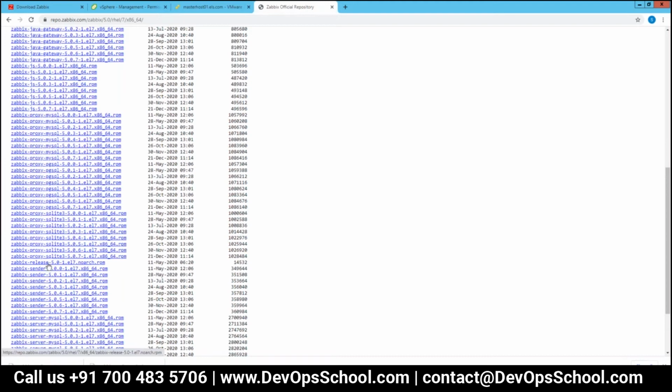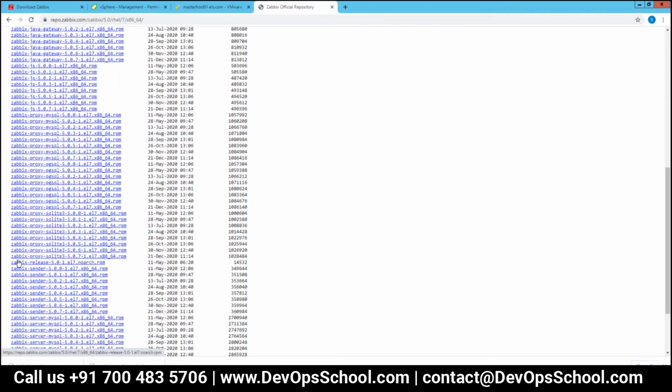Then the main package which needs to be there is Zabbix release. This particular release package contains all the packages that I have mentioned above, and whatever packages are below it.